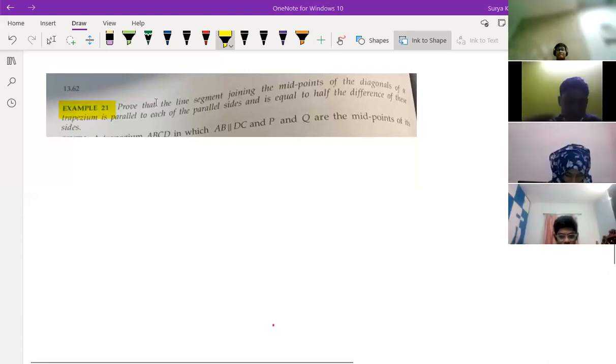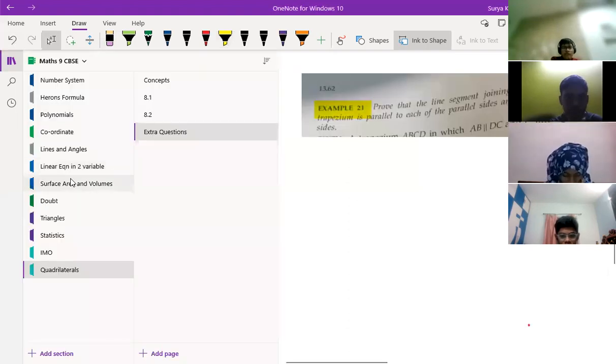Okay, fine. Now what Sai Ritvik is telling, surface area and volumes, just go from the starting ones. Surface area and volume part. Let me just do this surface area and volumes.